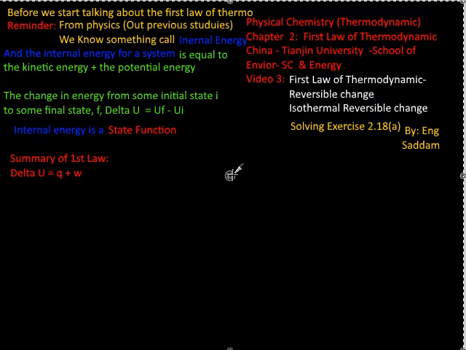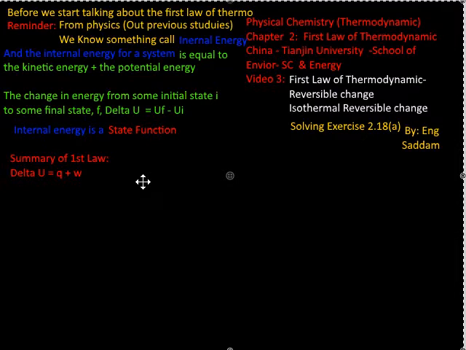We need to know that internal energy is a state function. What do we mean by state function? A state function means its value depends only on the current state of the system, and is independent of how that state has been prepared. In other words, internal energy is a function of the properties that determine the current state of the system.